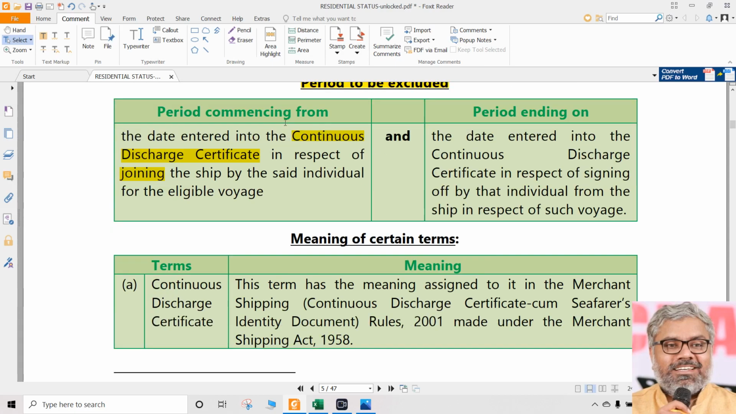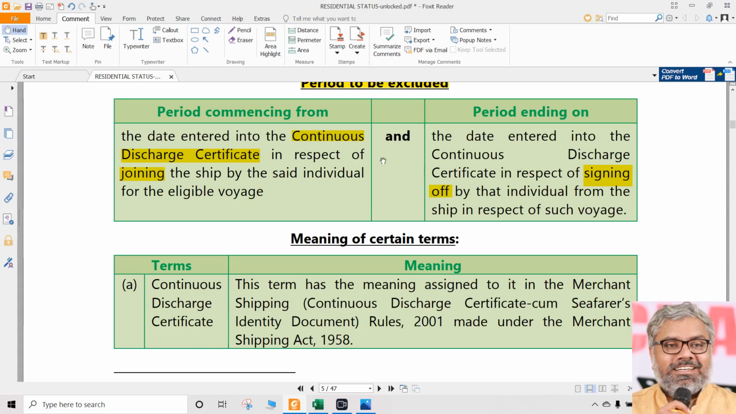So when will that exclusion start? Exclusion will start on the date when his name is entered in the continuous discharge certificate. That means he has left India as good as. Really? No sir, all those things will not matter. As good as he has left India, the moment his name is entered in the continuous discharge certificate. Then, till what time? Till the time he signs off. So if that person is signing off, means coming out of that same continuous discharge certificate.